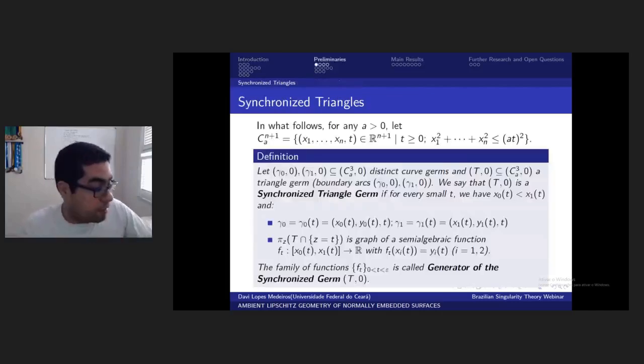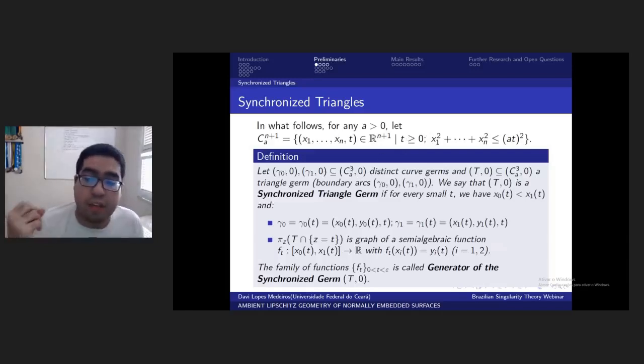So let's start with some preliminaries. The main ingredient to start classifying these is the concept of synchronized triangles. In what follows, we define the cone in dimension n+1, in R^(n+1), as this set here. It's a cone in this space. And you have two arcs in this cone.